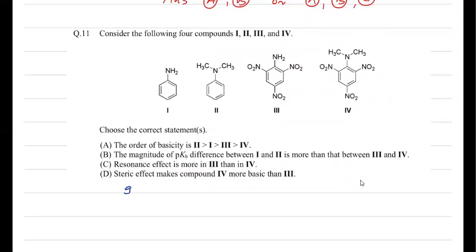I hope all of you can easily notice. In 4, steric inhibition of resonance is there, because of this bulkier group at the ortho position to NO2, so they give repulsion to each other. So steric inhibition of resonance takes place.